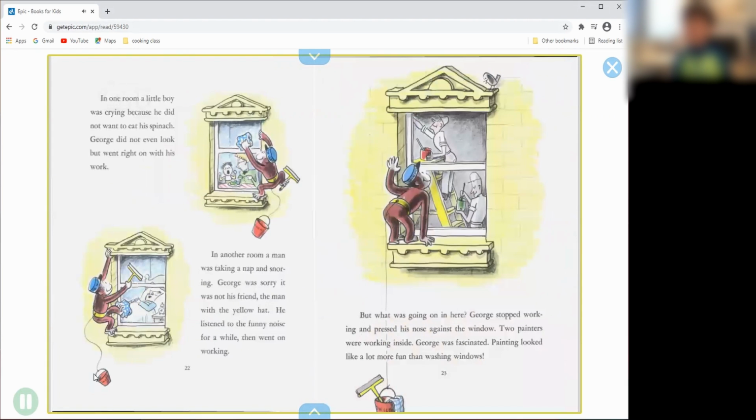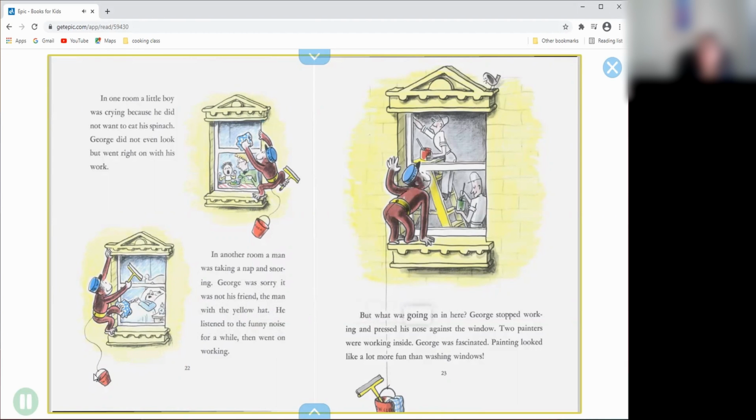In one room, a little boy was crying because he did not want to eat his spinach. George did not even look, but went right on with his work. In another room, a man was taking a nap and snoring. George was sorry it was not his friend, the man with the yellow hat. He listened to the funny noise for a while, then went on working.